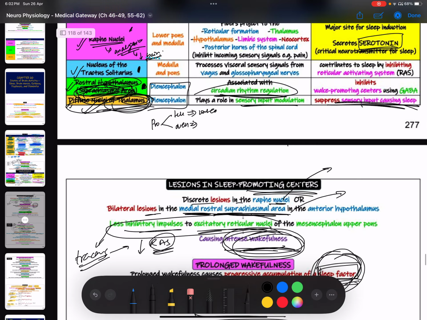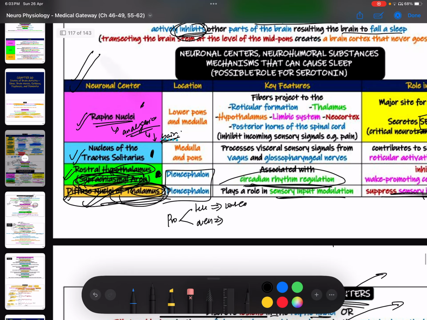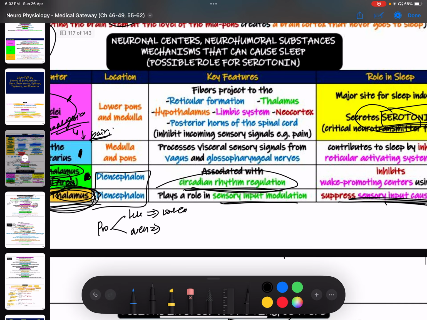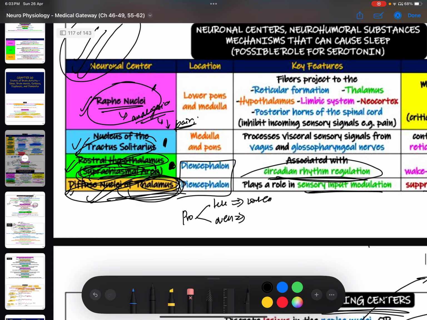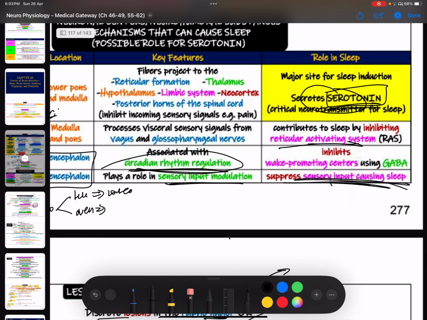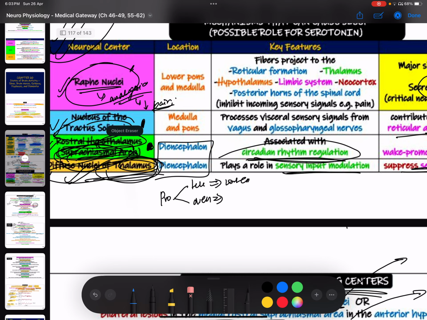All those sleep centers that we've already discussed, the sleep neuronal centers, will be activated. What do these do? The raphe nuclei are going to secrete serotonin. Serotonin is going to cause induced sleep. The nucleus tractus solitarius does what? It inhibits the RAS further.